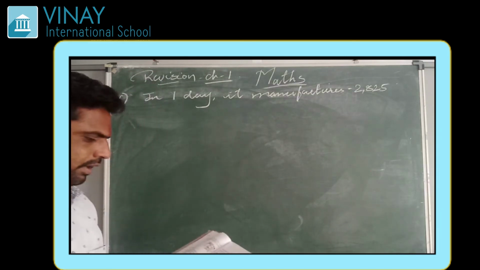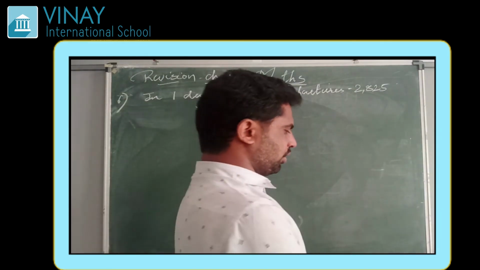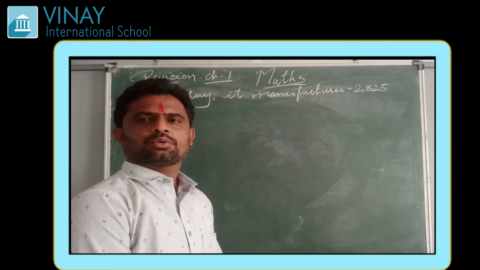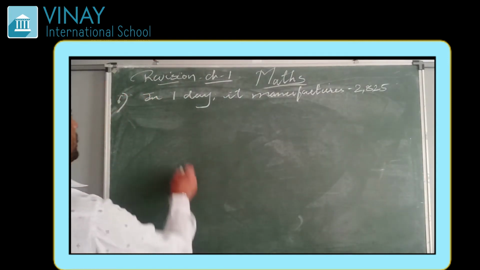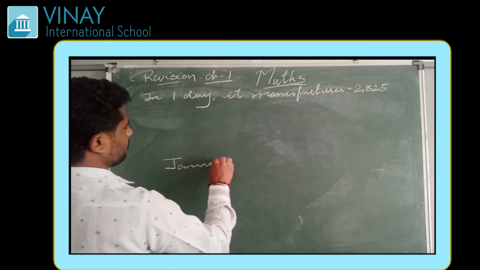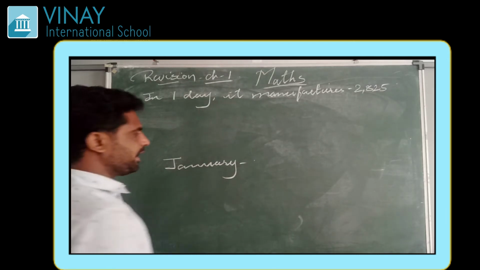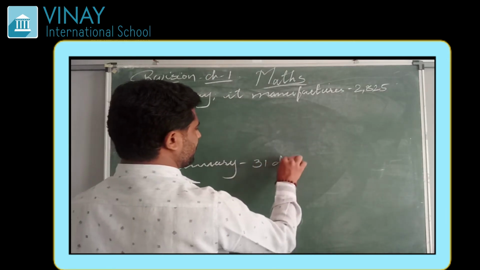It is given here. Now we have to find out how many screws it produced in the month of January. First we have to find out how many days January had. So January had 31 days.